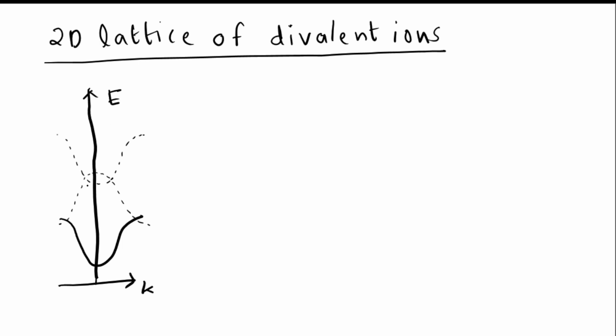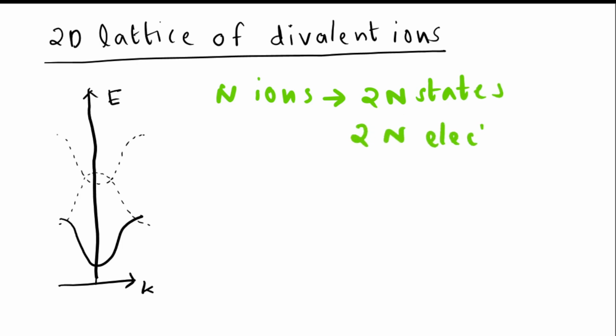As it is a 2D case, the bands can overlap. The extent of overlapping depends on the type of materials. So here, if you are considering n ions, there will be 2n states available for electrons, and there will be 2n electrons as well, because each ion contributes 2 electrons as it is a divalent ion. So all these states present along this curve are occupied.